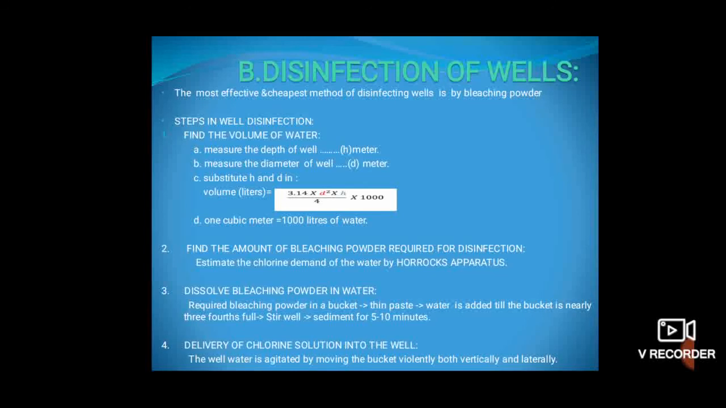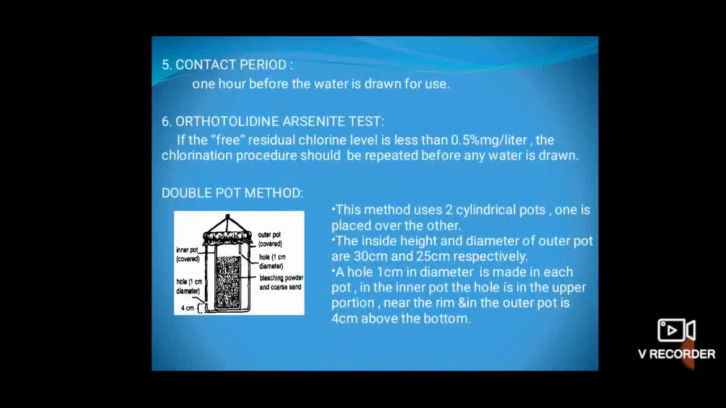Disinfection of well. The most effective and cheapest method of disinfecting a well is by bleaching powder. Steps in well disinfection. Find the volume of the water. Find the amount of bleaching powder that is required for disinfection. Dissolve the bleaching powder in water. Deliver the chlorine solution into the well, note the contact period, and do the orthotoluidine arsenite test.